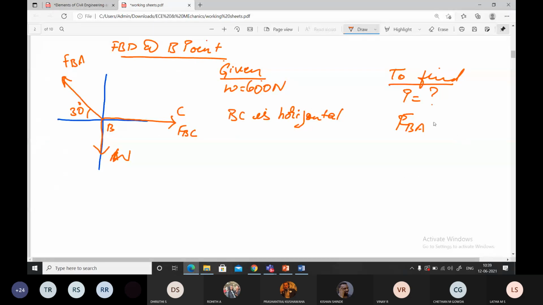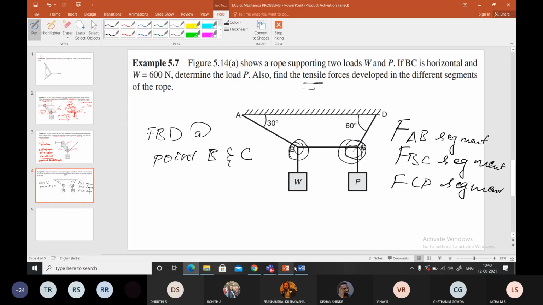FBA and FAB are both the same, students. FBA, FBC, then what do I find? FCD. Isn't it? In the given problem. Am I correct? FCD, it is here. Force in this, and force in this.